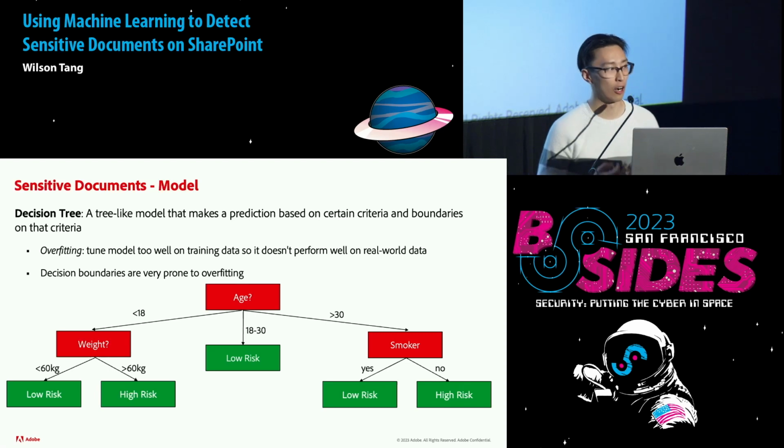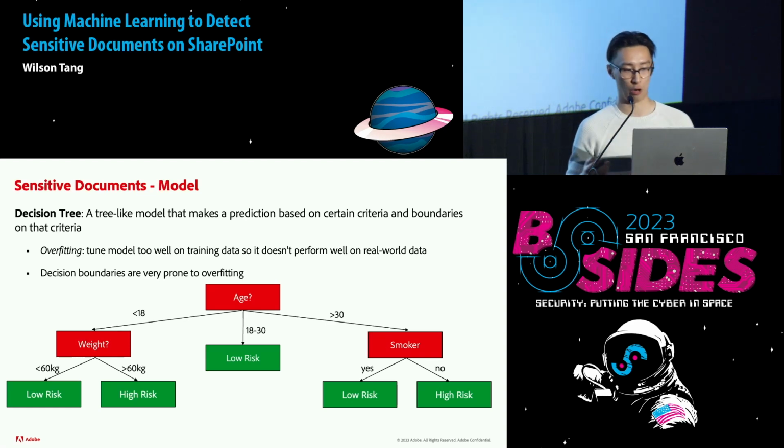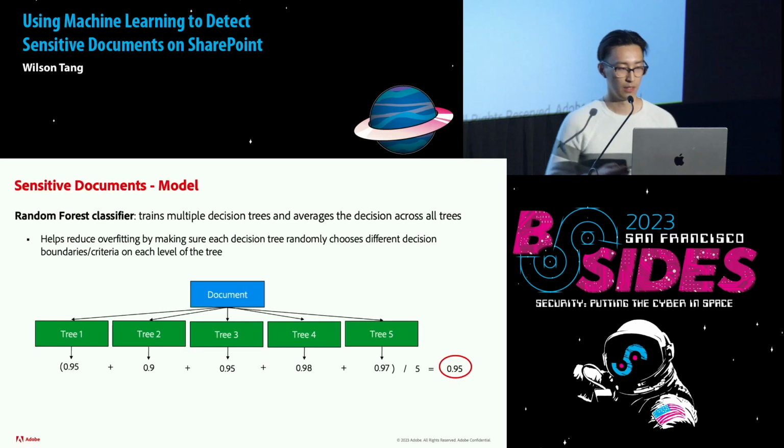But decision trees are a very classical approach to ML, and they can be very powerful. Given enough data, it might not overfit, but it is still very prone to overfitting. So how do we combat this overfitting so we can make it even stronger? One answer to this is random forest.